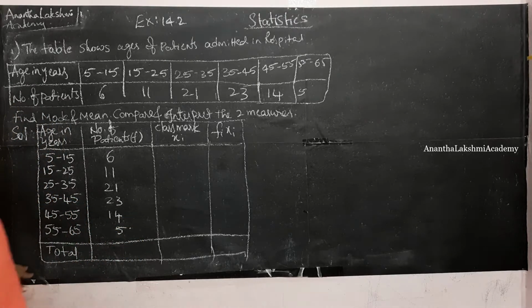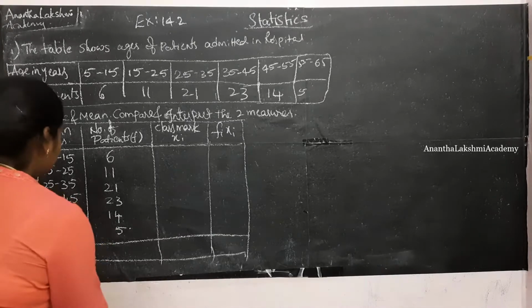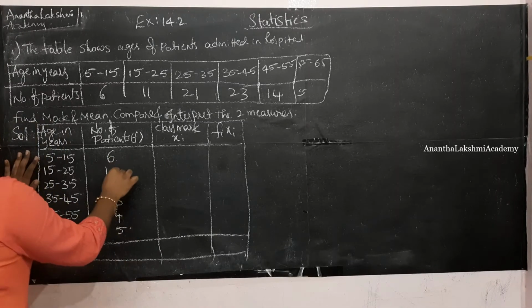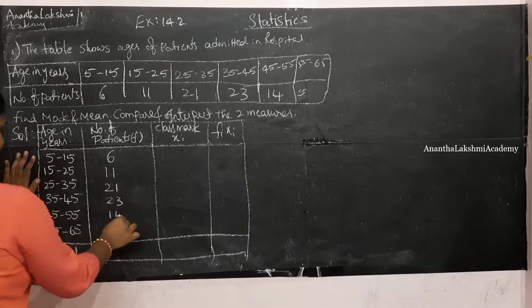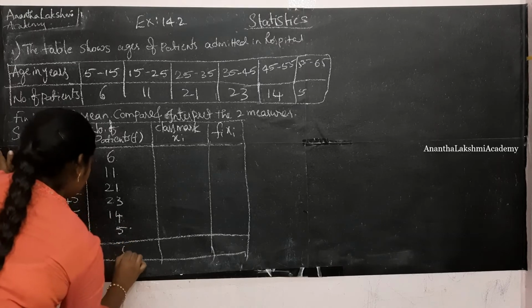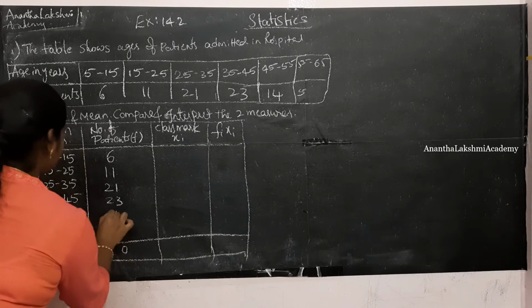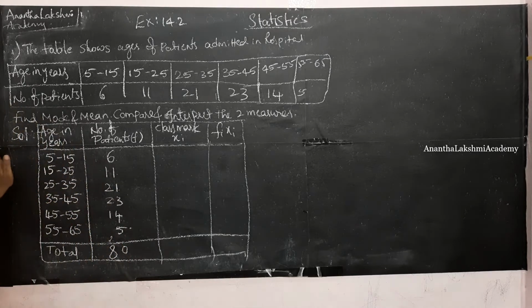So what is the frequency? Summation of the frequencies we need, right? So this is going to be 6 plus 11, 17, plus 21, 38, plus 23, 61, plus 14, 75, plus 5, 80. So the sum of the frequencies is 80.